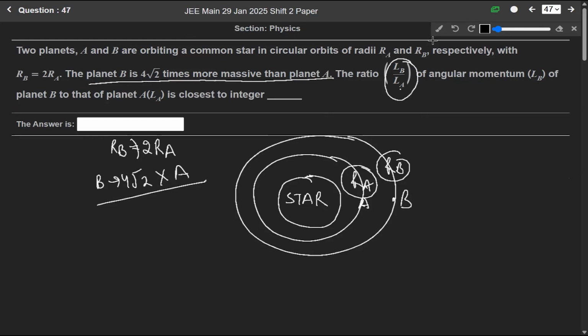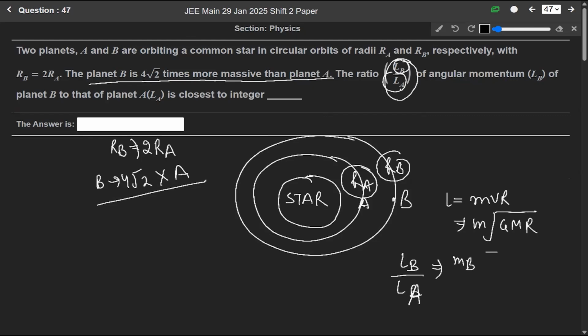So we know that angular momentum L equals mvr, and it also equals m times the square root of GM into r. So for LB over LA, we write it as mass of B times root of GM times radius of B, over mass of A times root of GM times radius of A. Gravity will remain the same and the mass of the star will remain the same.